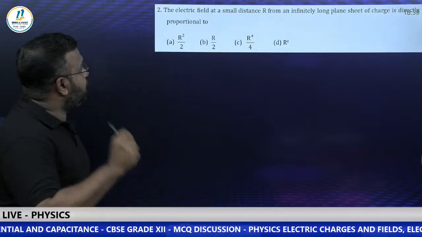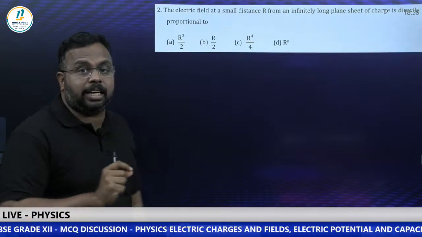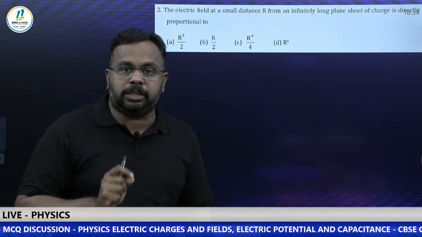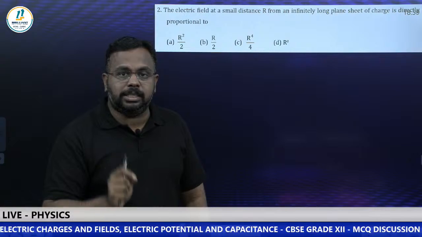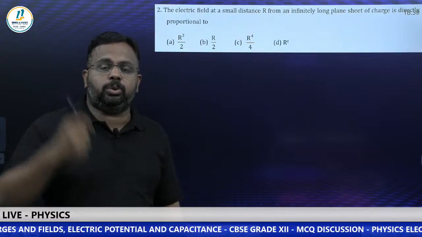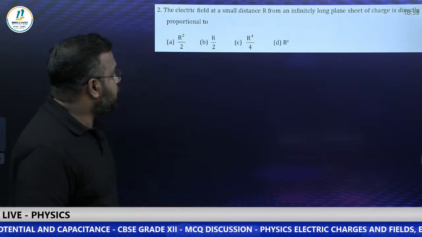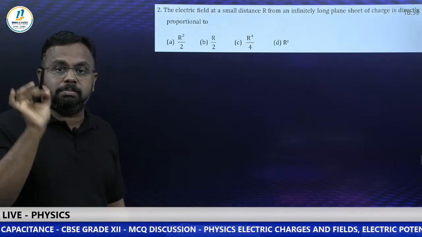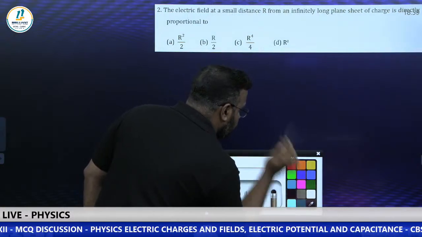So what is the question? The electric field at a small distance r from an infinitely long plane sheet of charge is directly proportional to what? Gauss theorem applications, students. We have 3 applications. You know that the first one is the electric field due to a line charge. Please recall the formula. The field due to a line charge is 1 by 2 pi epsilon naught into lambda by r. Second is the plane sheet. The formula is sigma by, what is it? Sigma by 2 epsilon naught.